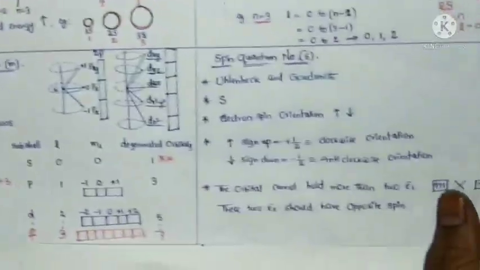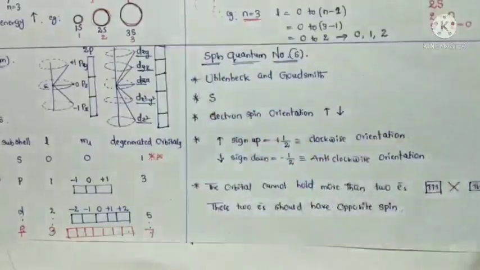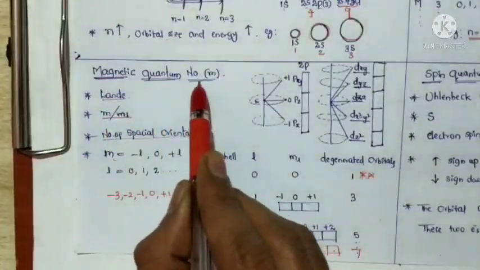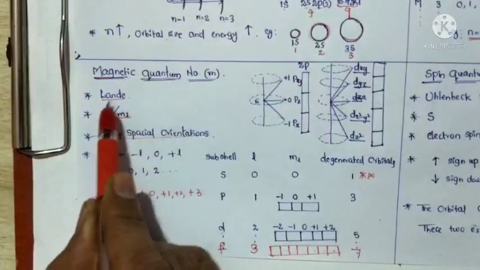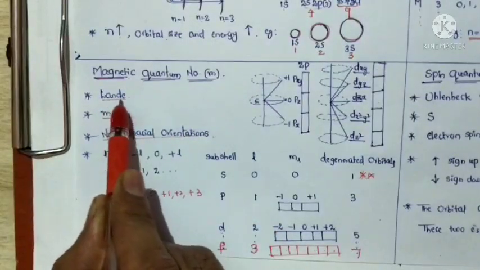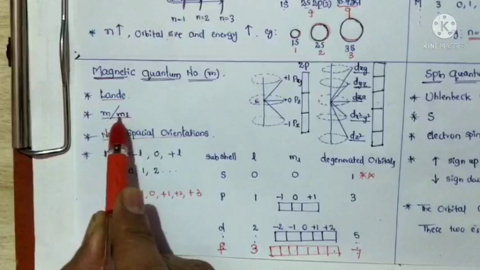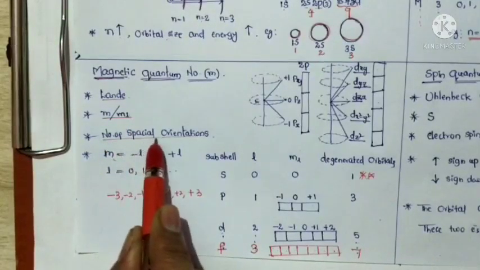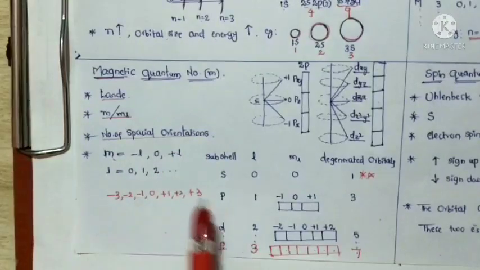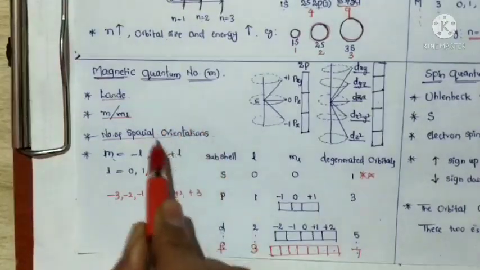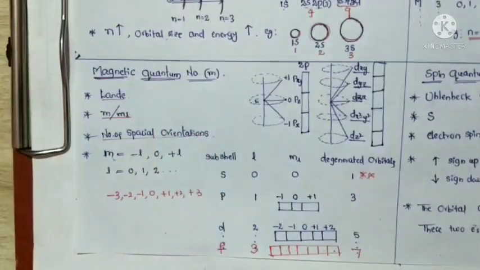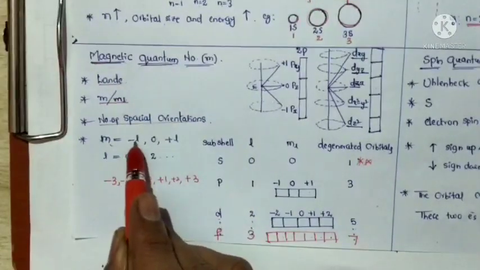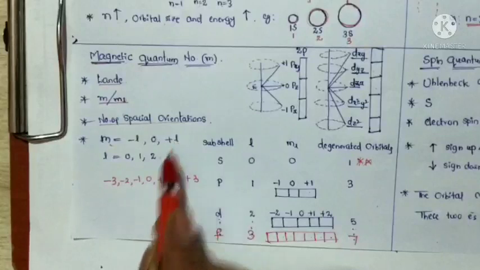The last one, once again repeated here, is the magnetic quantum number. It was proposed by Landé, and it is represented as small m. It mainly indicates the number of spatial orientations, that means arrangements. The m value ranges from minus L to plus L.